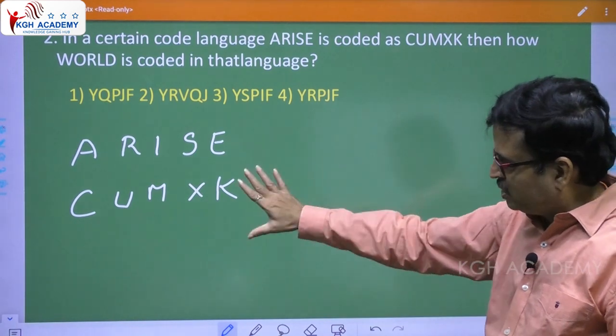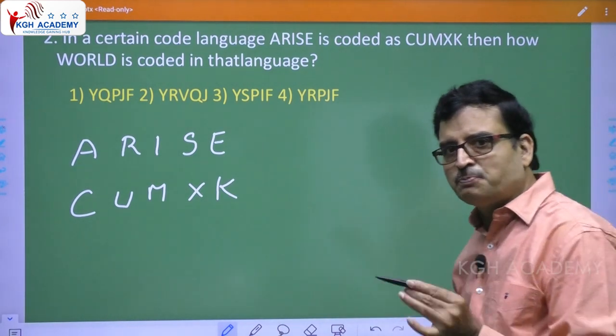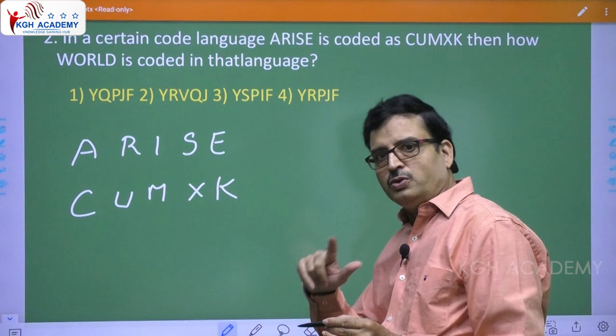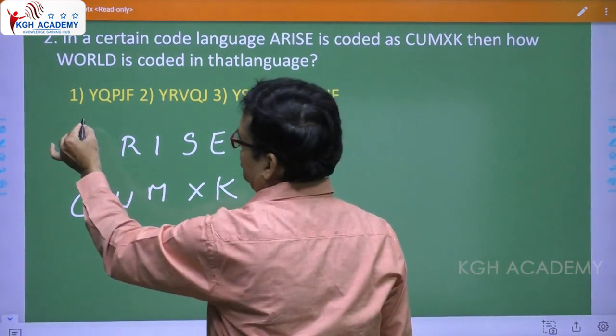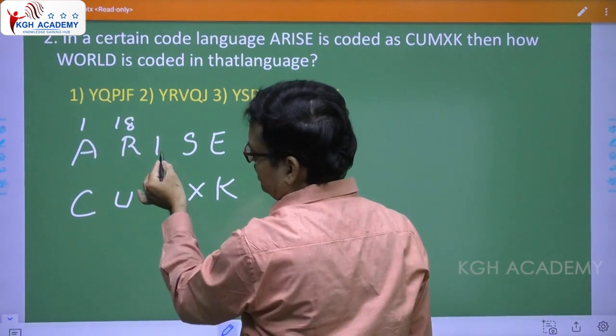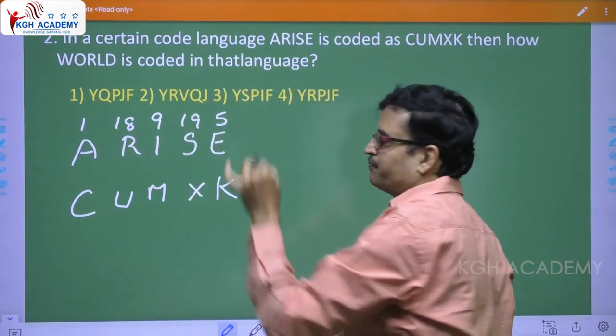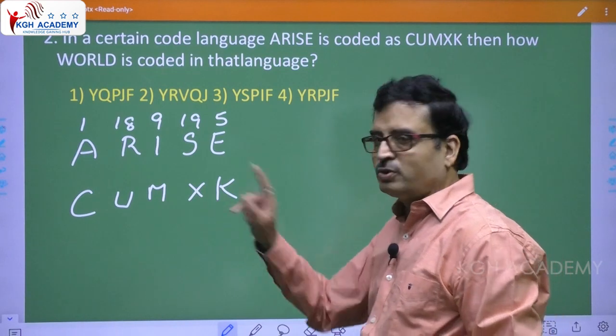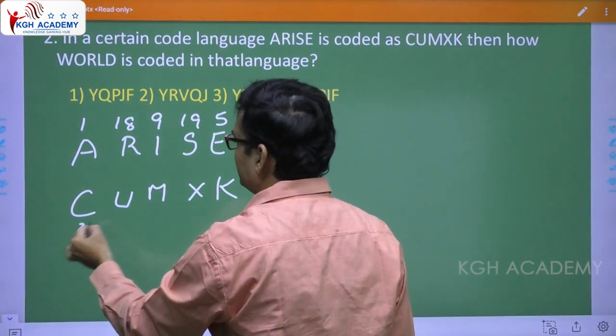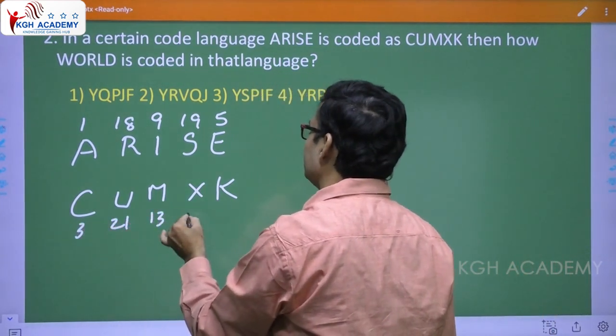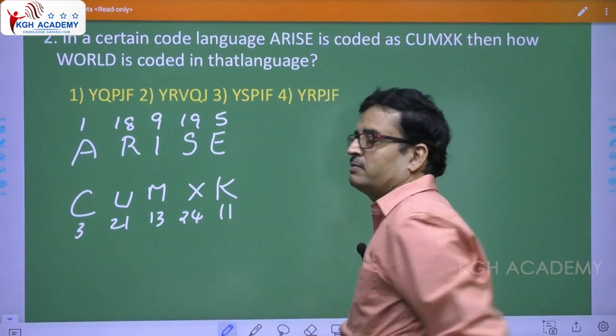If you are unable to get the logic just by looking, you convert the letters into numbers. Now see, A is 1, R is 18, I stands for 9, S is 19, E is 5. In the same way, you find out the numbers of CUMXK: 3, 21, 13, 24, 11.